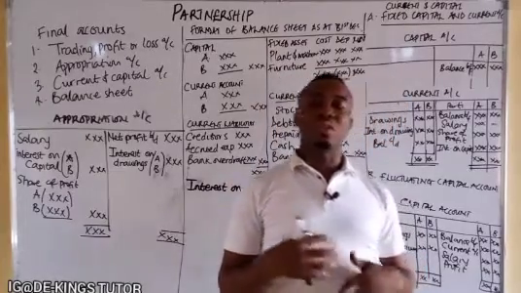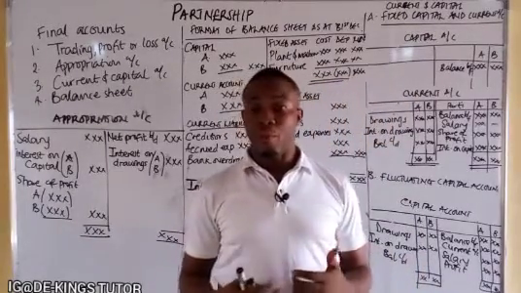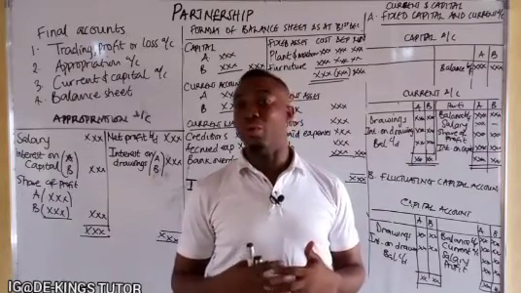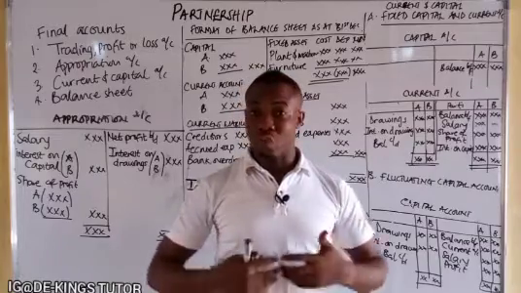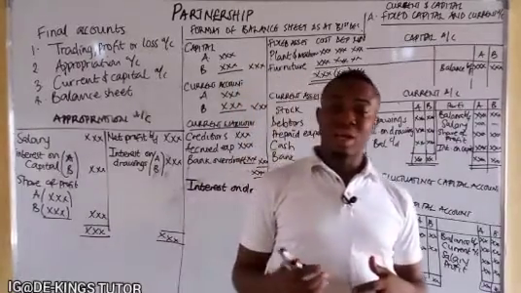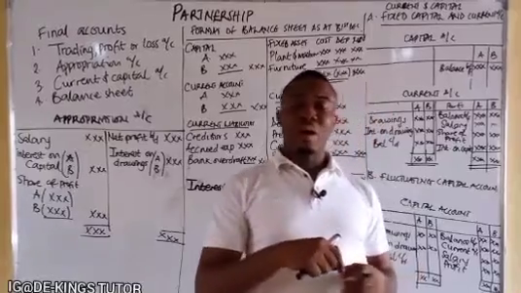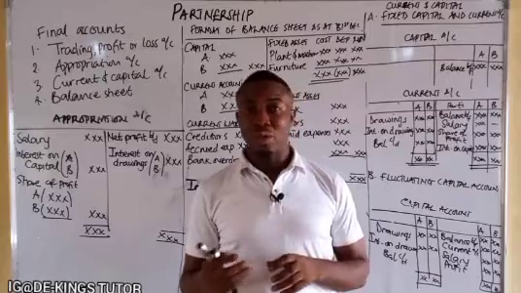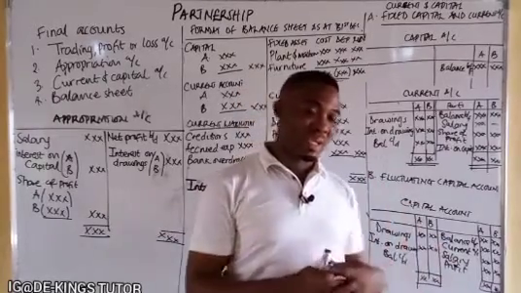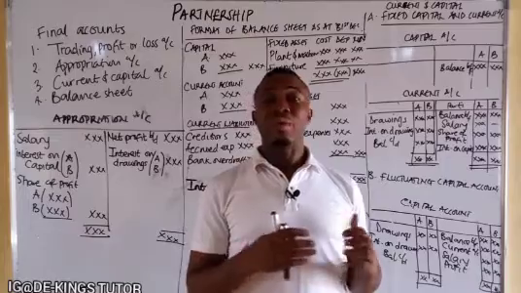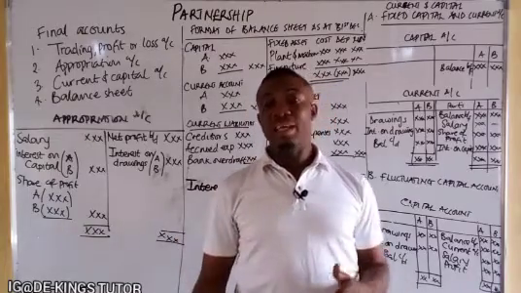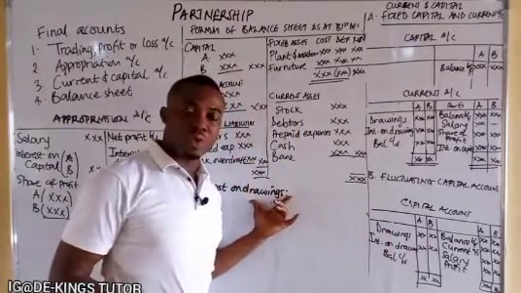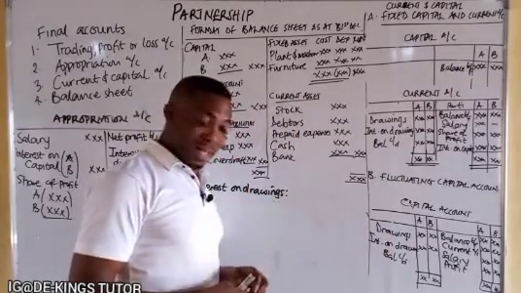So most times you have to discourage people from borrowing, so that the only people that will be allowed to borrow are those that have reasons for borrowing, and not anybody waking up any day to get money. So they put some interest in order to discourage people from borrowing much, and also it can serve as income to the business at large. So anybody that is borrowing that amount will have to pay the interest. So the interest on drawings is a charge on drawings by the partners.